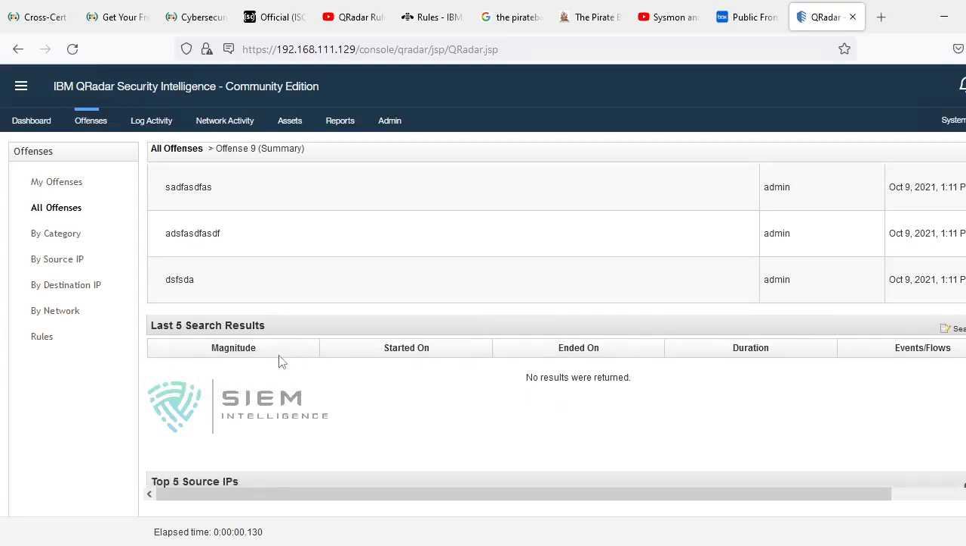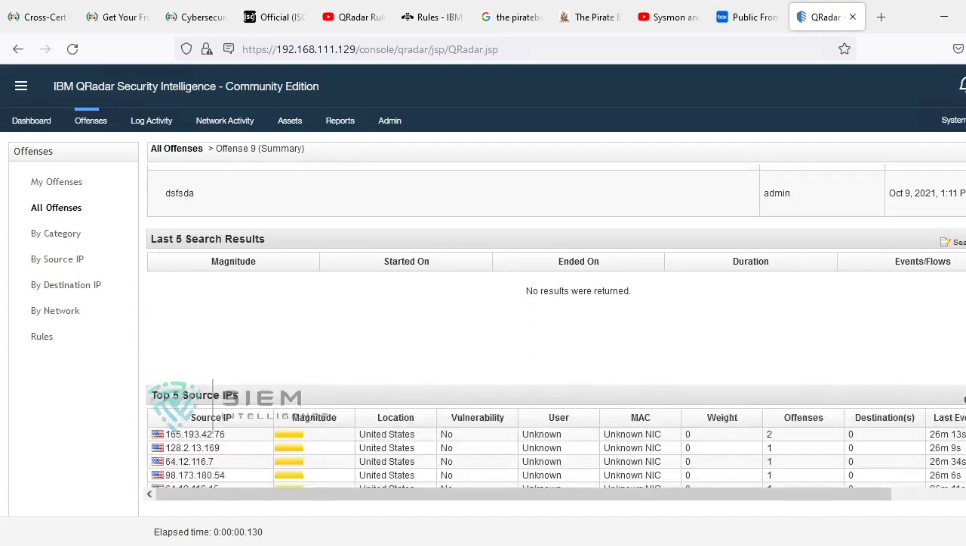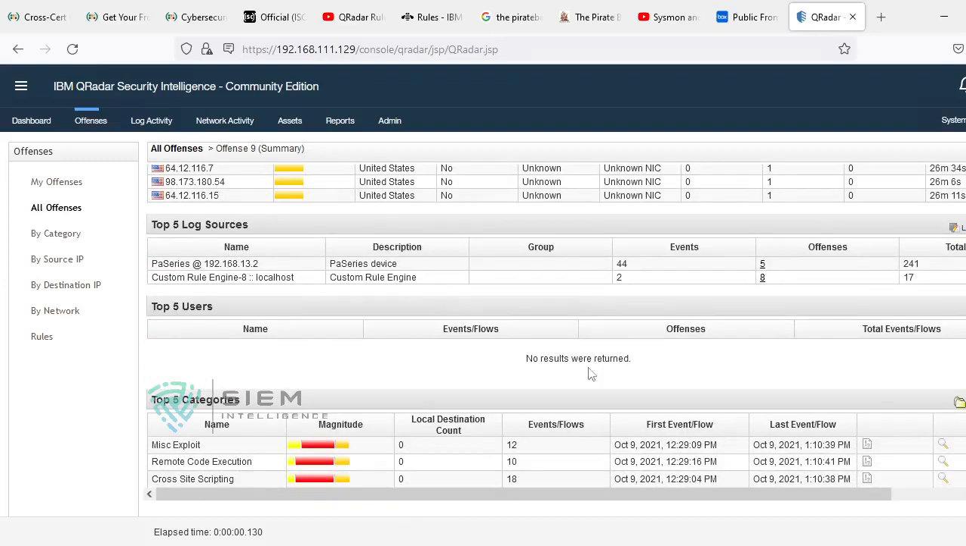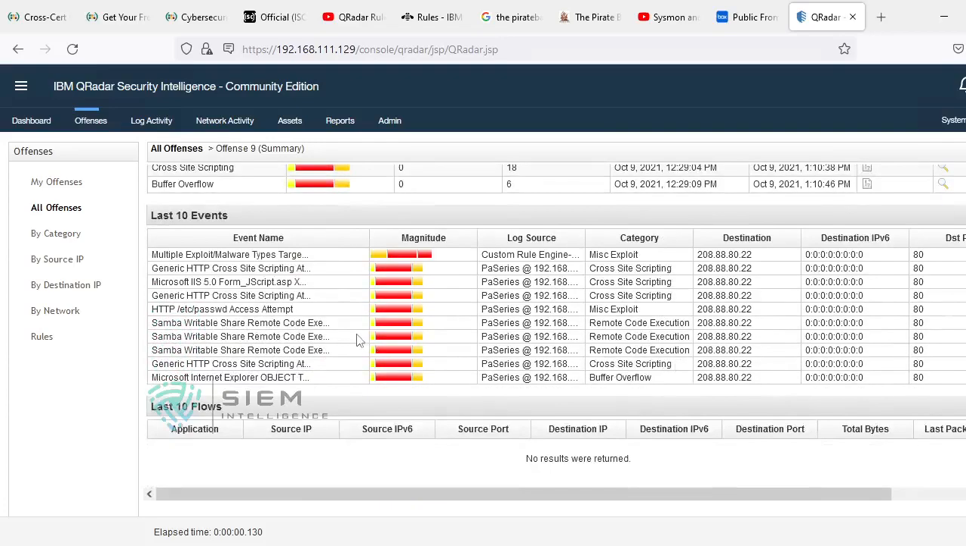Any search results regarding this offense, the top 5 sources that contributed to this particular offense, who the attackers are. You can see the top log sources that contributed to this offense, on which this correlation has taken place. Top destinations are also collected. Top 5 log sources, top 5 categories are collected. And the last 10 events will be shown. If you want to see all events, you can see the entire details over here.